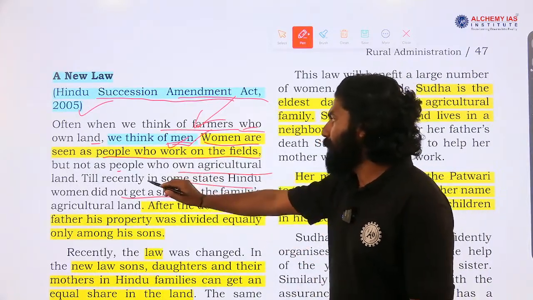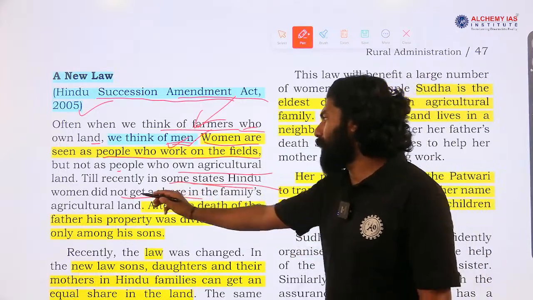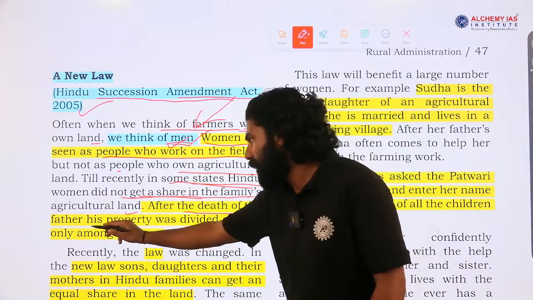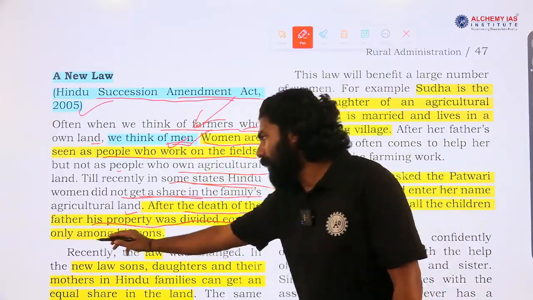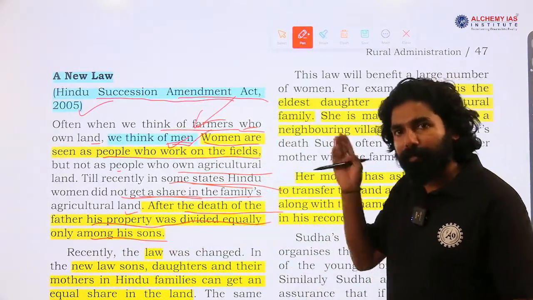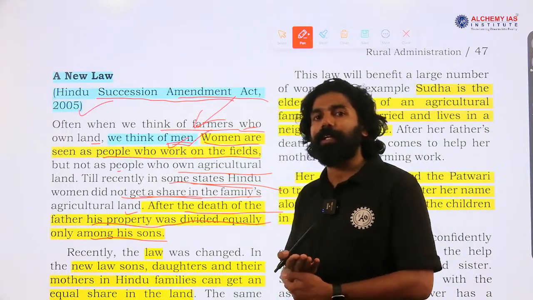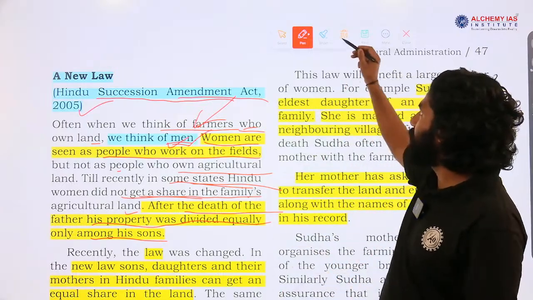So you can see, till recently in some states, Hindu women did not get a share of the family agricultural land. After the death of their father, the property was divided equally only among his sons. If they are male members, they will get a share of the land. If they are women or female, they will not get a share of the land. So this is a dispute that we have seen in India.